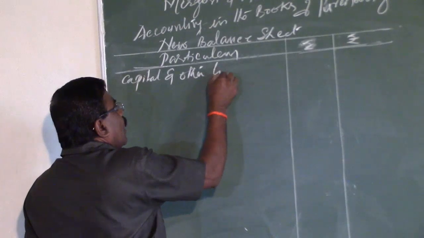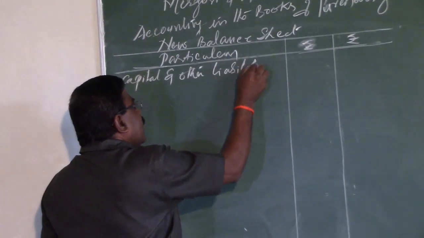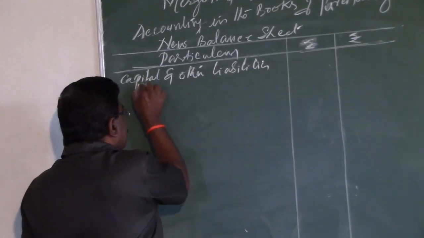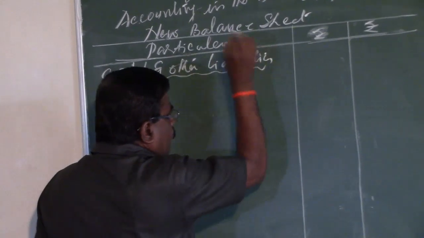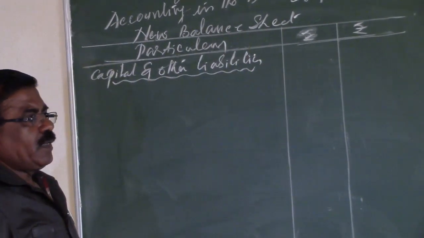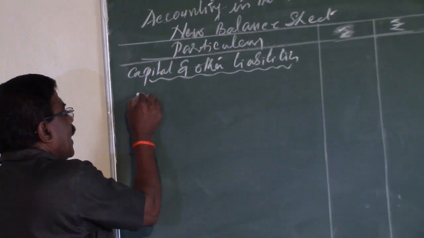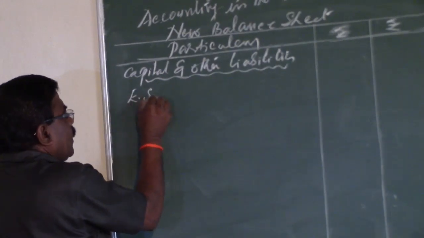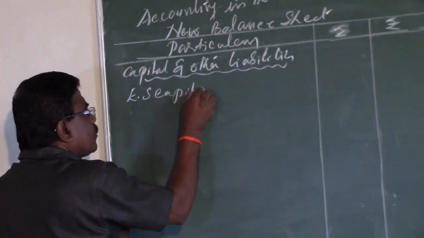As a company, first of all we have to show the capital, that is equity share capital.